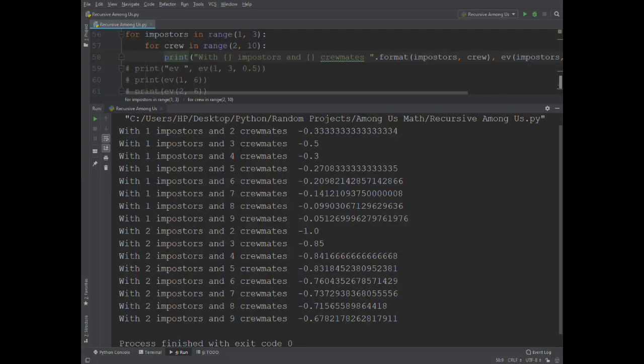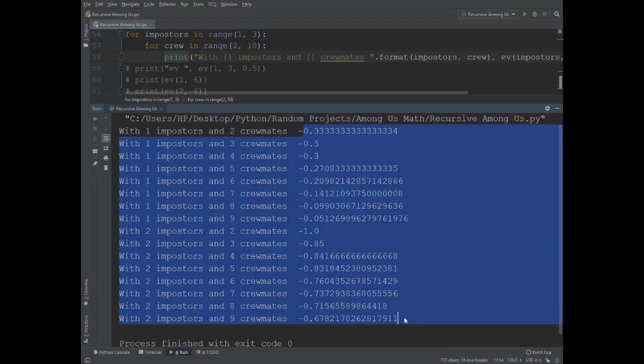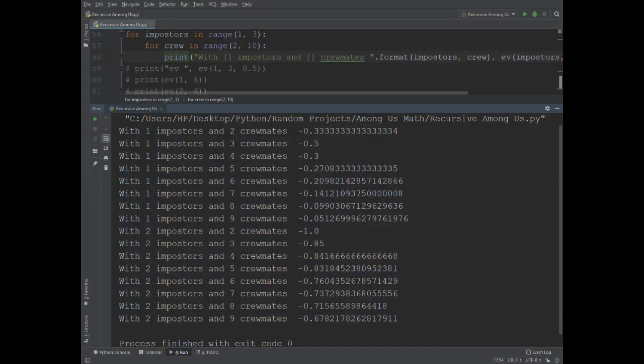A couple interesting things is that the EV is negative everywhere. It doesn't matter how many imposters there are, it doesn't matter how many crewmates there are. Turns out that if you vote randomly until you win or lose, it's always a bad idea. Areas where it's less of a bad idea are with 1 imposter and 9 crewmates, and 1 imposter and 8 crewmates.